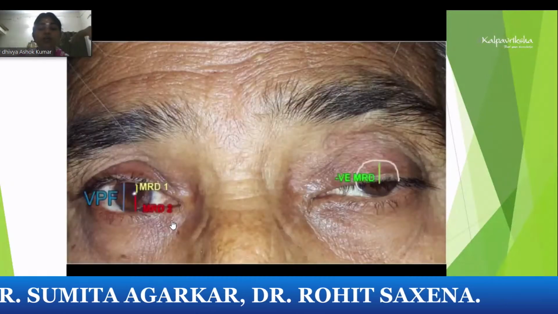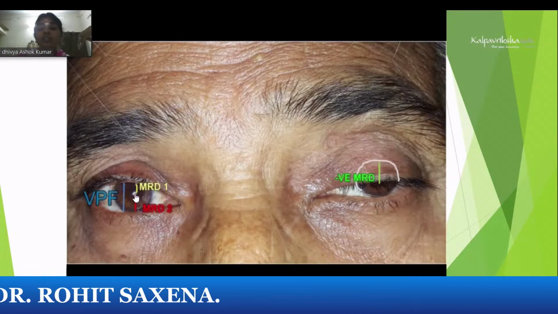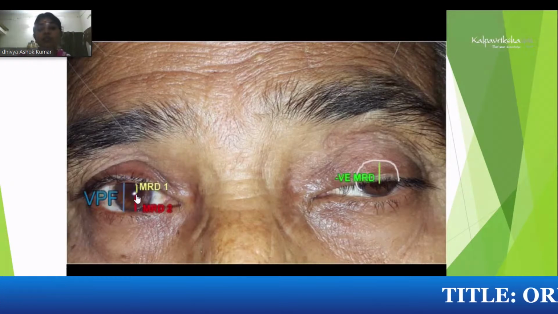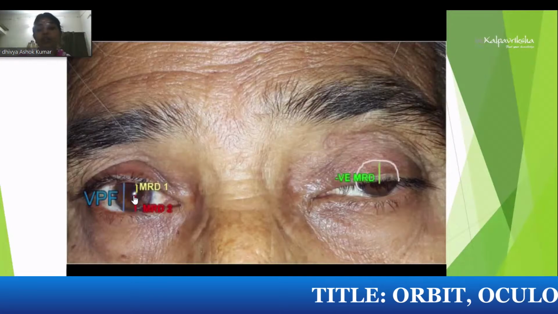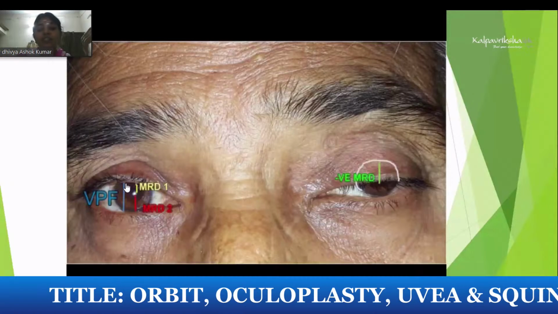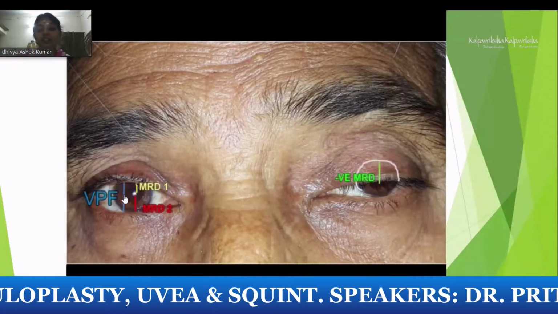So in ptosis, here you see the MRD1 is calculated from the center of the reflex to the upper lid. It's MRD1, marginal reflex distance 1. MRD2 is from the center of the light reflex to the lower lid margin. So always measure the vertical fissure height. In ptosis, there is reduction in the vertical fissure height.